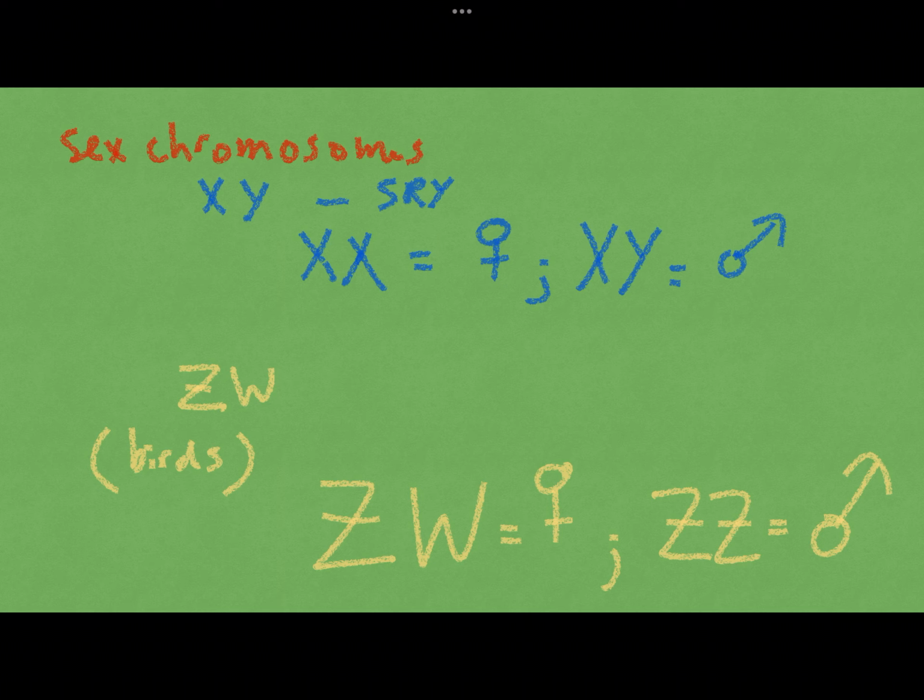In chromosomal systems like in mammals, females are XX, they're homogametic, and males are XY, they're heterogametic. But sex determination has evolved using different chromosomes in different species. For example, birds use Z and W chromosomes. In birds, ZW is the female, heterogametic, and ZZ is the male, homogametic. The homogametic versus heterogametic sex becomes very important when we start to discuss the consequences of sexual phenotype on Mendelian inheritance.